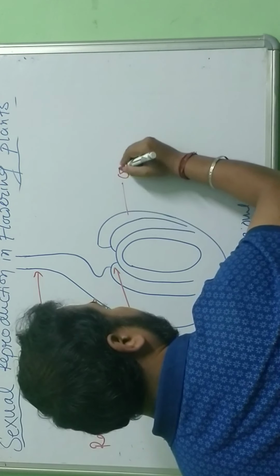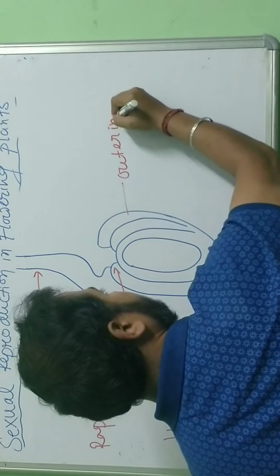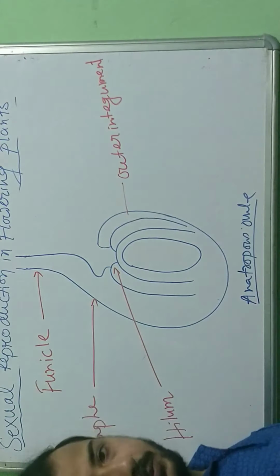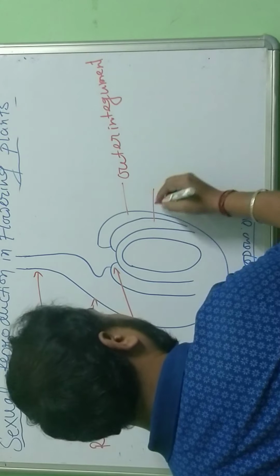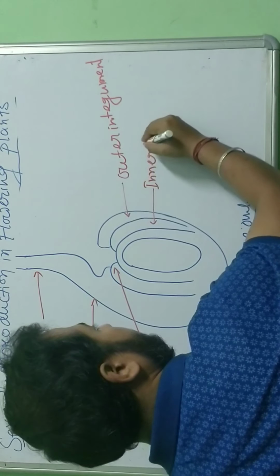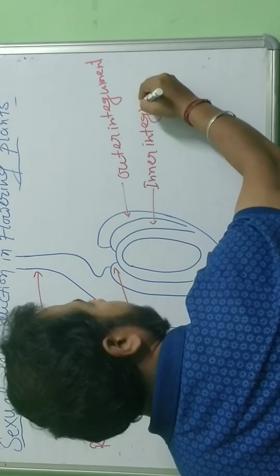This is the outer integument. This is the inner integument.